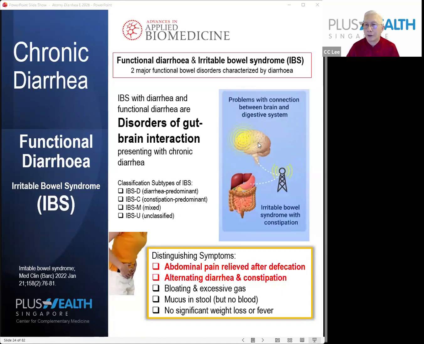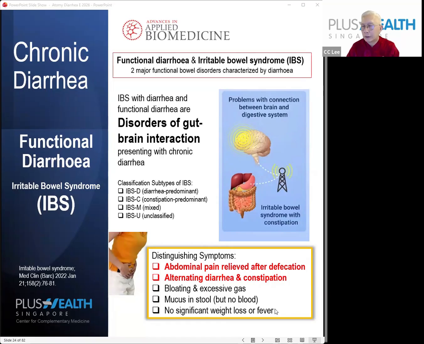That's why some of the triggers can be stress. What are the distinguishing symptoms of this type of diarrhea? First of all, abdominal pain relieved after defecation, and alternating diarrhea and constipation. So you might have diarrhea, and you can also have constipation. This is because of the brain triggering your bowel movement. There is also bloating and excessive gas, and less commonly, there is no significant weight loss or fever.